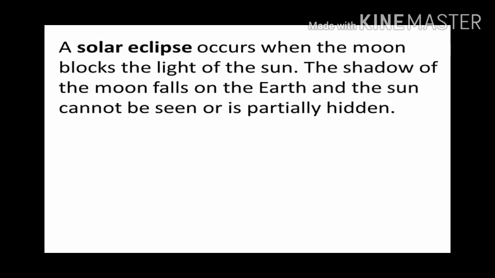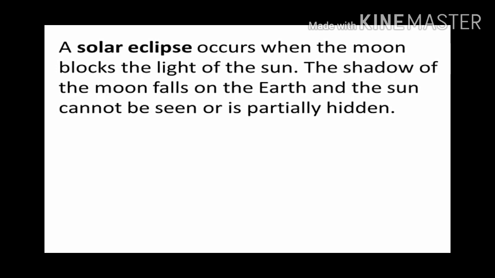The shadow of the moon falls on the earth and the sun cannot be seen, or it is partially hidden. Do you know what is meant by eclipse in the beginning? No, you might not know. Eclipse means grahana, what we are calling, that is called as eclipse.